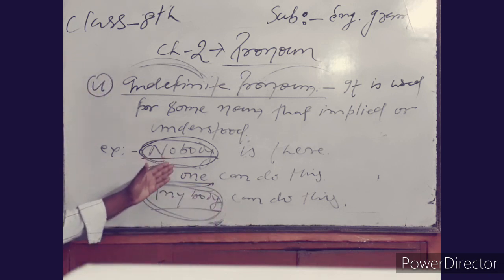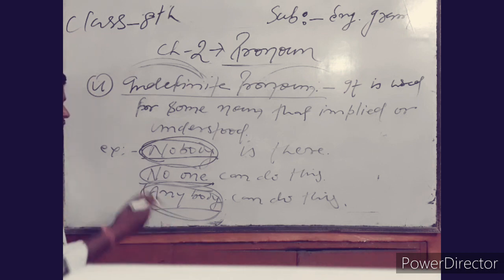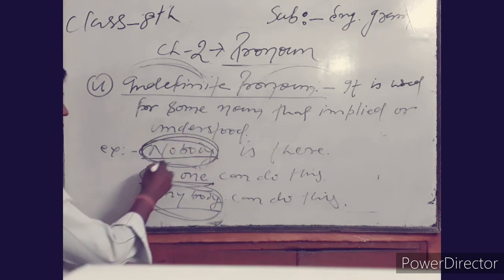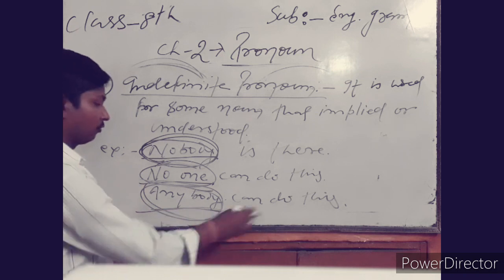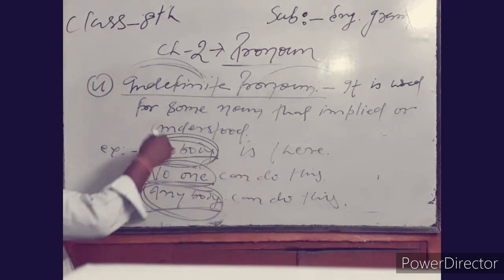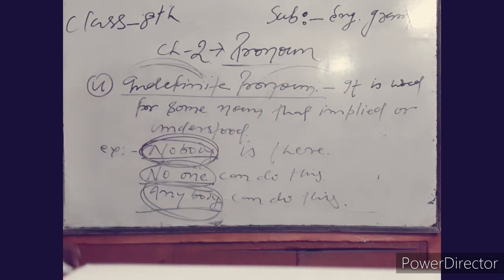If there is a definite pronoun, here it can be said he, she, it, they, we, us, and many more. But here there is no specific subject, but there is some, no one, or anyone, which is indefinite, and that is why it is called indefinite pronoun, implied or understood by the listener himself.